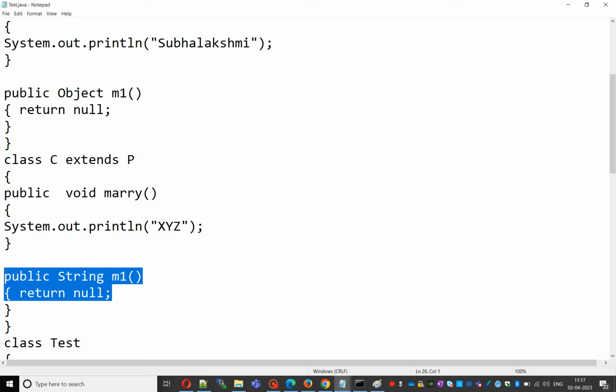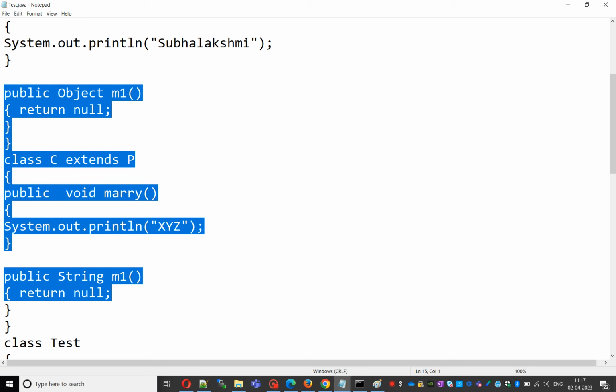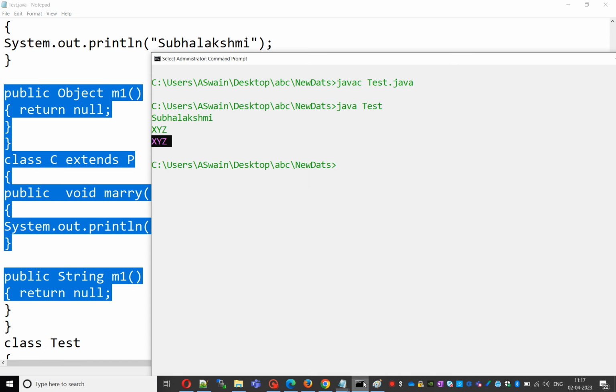We'll check that in Java 1.4, where it will not be allowed. javac -source 1.4 Test.java. We'll check whether it compiles or not.